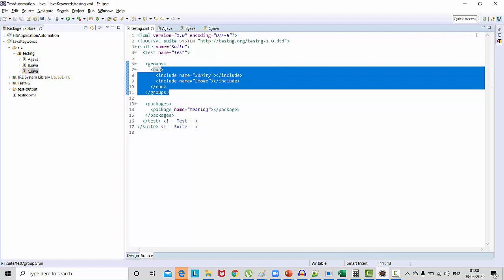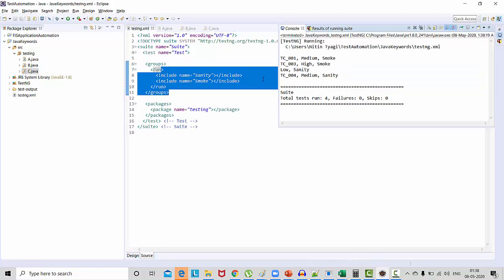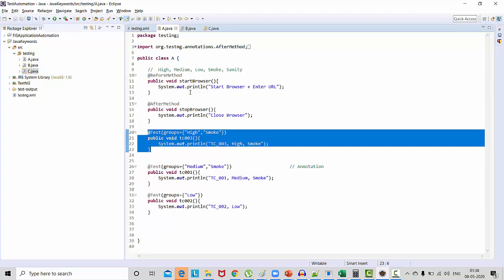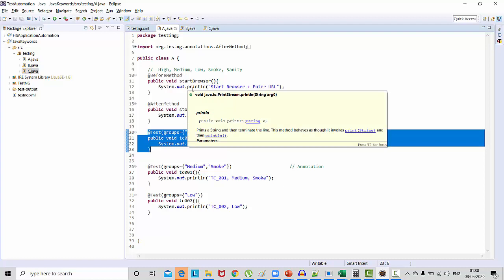But one thing you need to notice: when it is running these test cases, it is not executing the before method and after method. You can understand that whenever we are executing a test, it should execute the before method and after method, but it is not executing right now. Because when we are going for grouping, it will execute only the test. It will not execute the before method and after method.